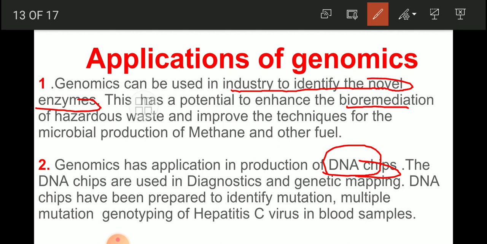Suppose we are having a problem in our hand, but we cannot find out exactly where the problem is. Up to that point, that root is possible to reach with the help of these DNA chips. So DNA chips have been prepared to identify mutations, multiple mutations, and genotyping of hepatitis C virus in blood samples, where that virus is creating a problem in hepatitis C.